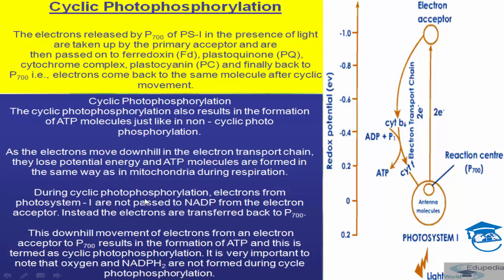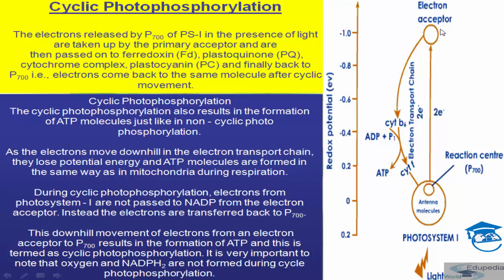During cyclic photophosphorylation, electrons from photosystem 1 are not passed to the NADP from the electron acceptor. Instead the electrons are transferred back to the P700. See, it is transferred back to the P700 after cyclic movement.